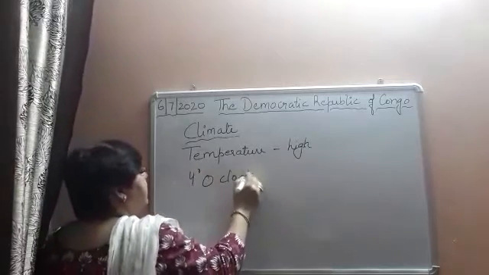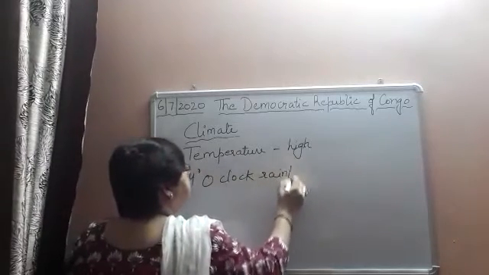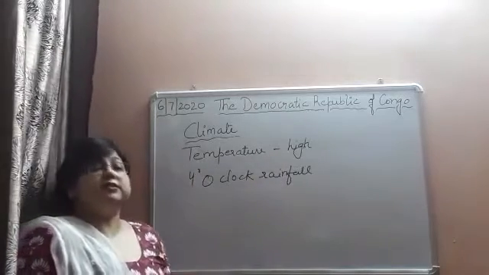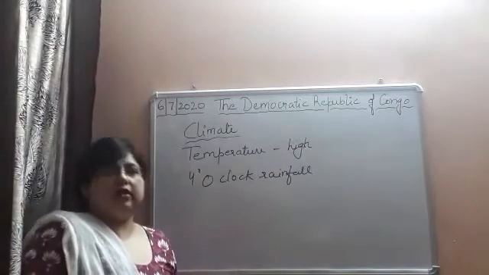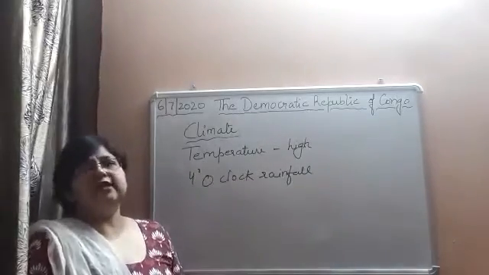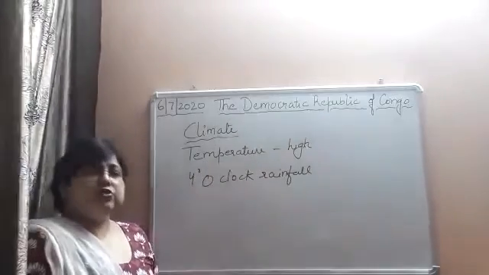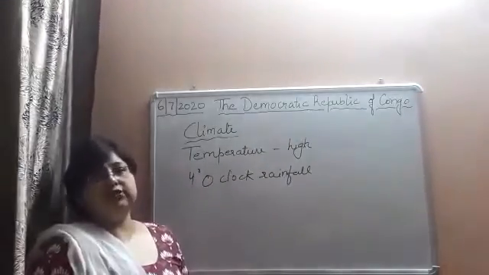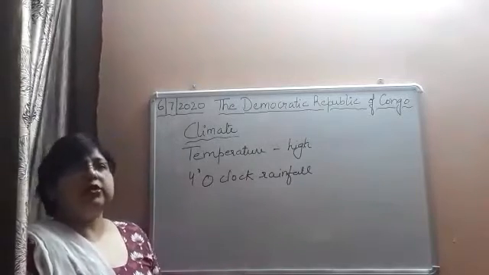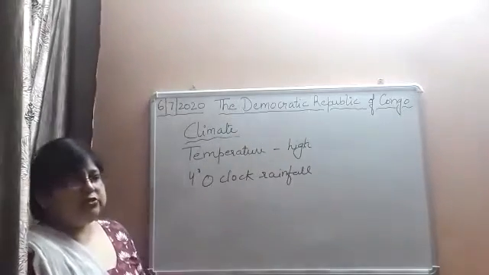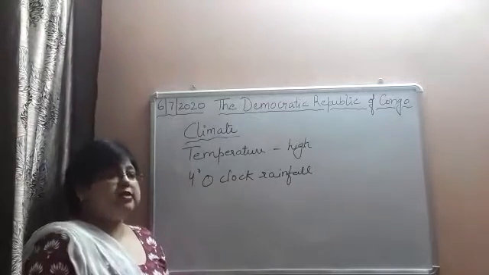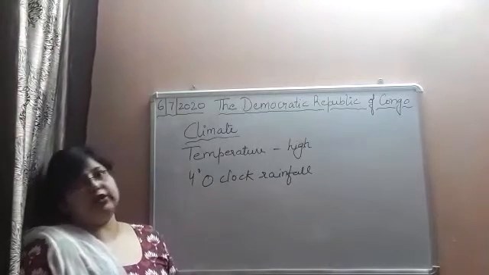Temperature is very high and humidity is also high, and by around 3 p.m. the sky is covered with dark clouds as the water in the lakes and rivers gets evaporated, which causes the formation of clouds, and around 4 p.m. there is heavy rainfall over there. Right, students? This type of climate remains the same throughout the year.